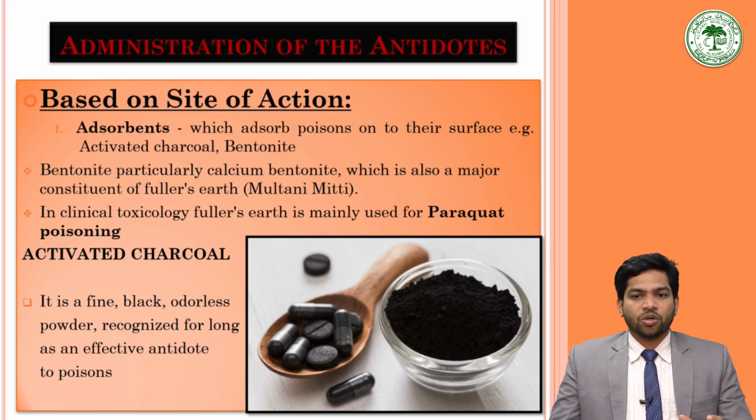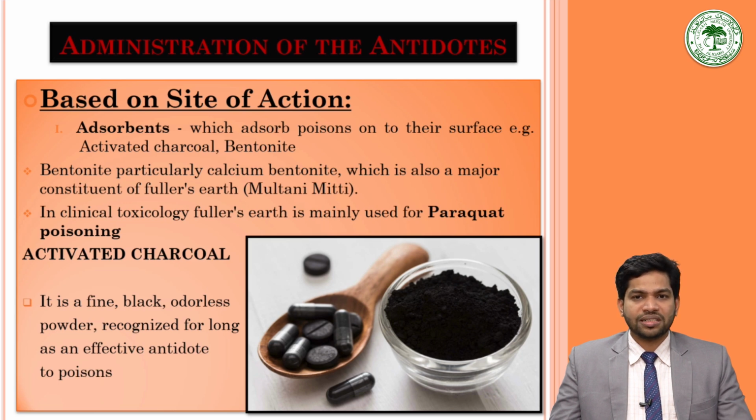Bentonite is particularly used in the form of calcium bentonite, which is the major constituent of fuller's earth, which we very commonly know as multani mitti. Multani mitti, known as fuller's earth, contains bentonite in the form of calcium bentonite that acts as an adsorbent. So it may be used for the adsorption of poisonous substances.